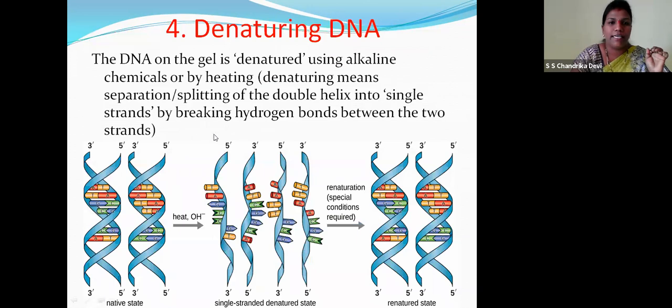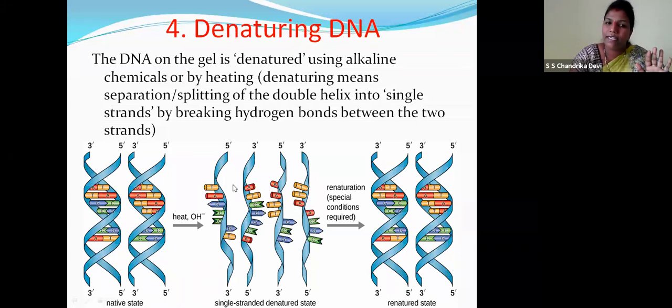Now, denaturing of DNA. Children, we know that DNA is a double helix, double stranded, right? So the DNA in the gel is denatured using alkaline chemicals. You can see the native state. When you heat it, it will become single-stranded DNA. The splitting of the double helix into single strands is called denaturing DNA. It is done by using alkaline chemicals or heating. Denaturing means separation, children: separation of double-stranded DNA into single-stranded DNA, right? Then renaturation can also be done to get double-stranded again.